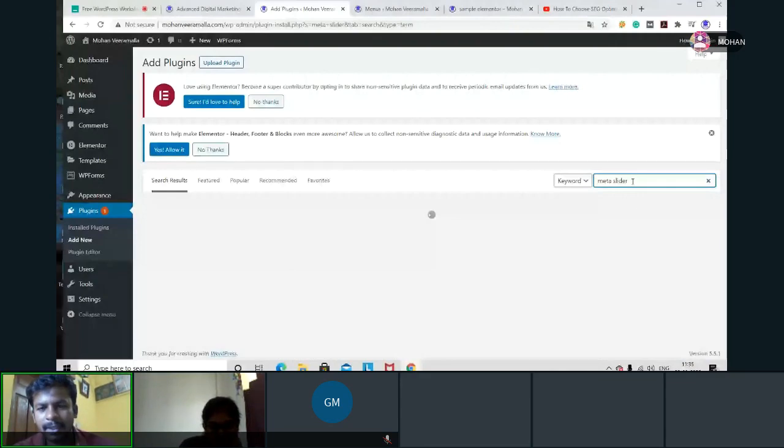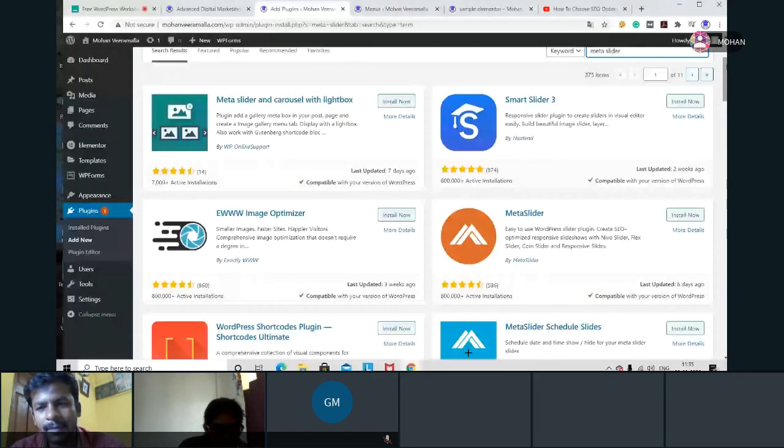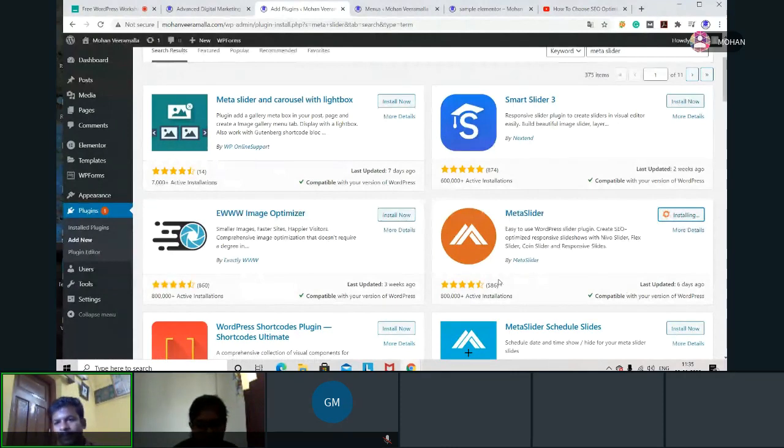So which plugin I said yesterday? This plugin. I'm using Meta Slider to create sliders in the website. I'm taking this plugin. Why? A tick mark is available and lots of people are installing this. This is the main thing which I want to see when I'm installing a plugin.